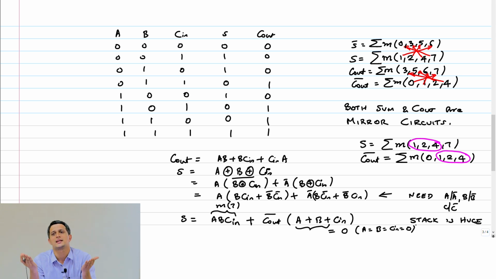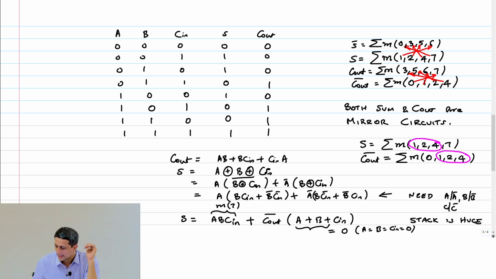In the remaining cases, A plus B plus C in will be 1, because at least one bit will be 1. And therefore the answer will be C out bar. Right? Except that last case, unfortunately, C out bar is wrong in the case of minterm 7, and therefore that minterm alone I am going to add here. Correct?